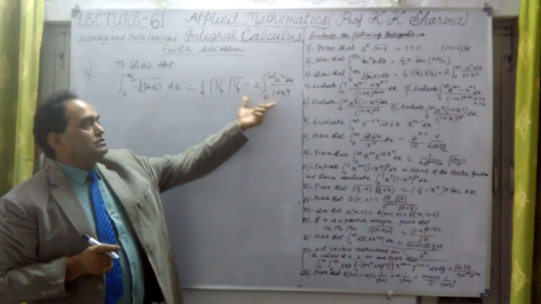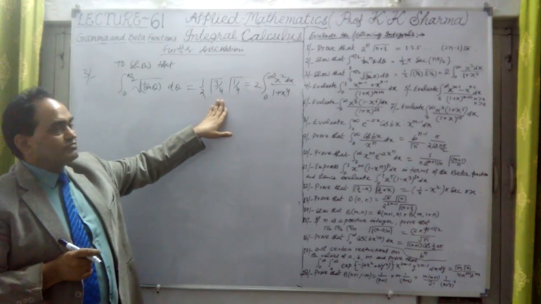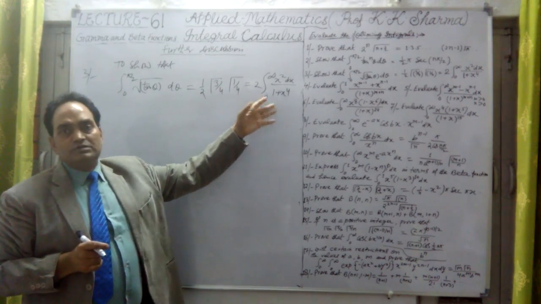These are the two right hand sides, so first we have to prove this one, then this is equal to that one.